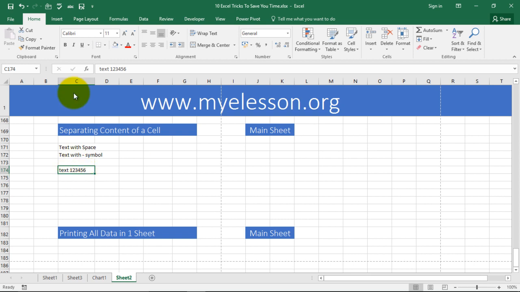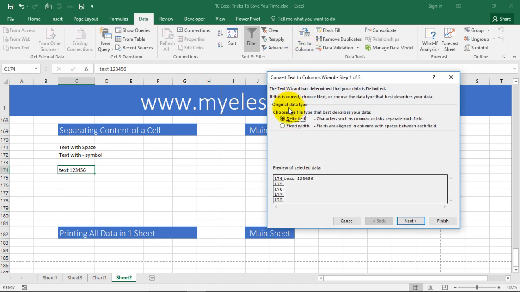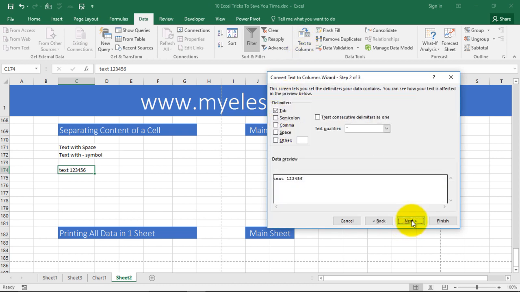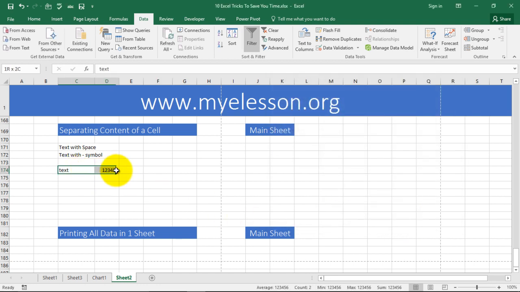I click over here. I go to Data. I go to Text to Columns. I choose Delimited. Go to Next, and from here I choose what is a common separating value. How can I separate this? So I see there's a space, so I uncheck Tab and I check Space, click Next, click Finish. It has moved to a second cell. Simple, extremely easy, right?